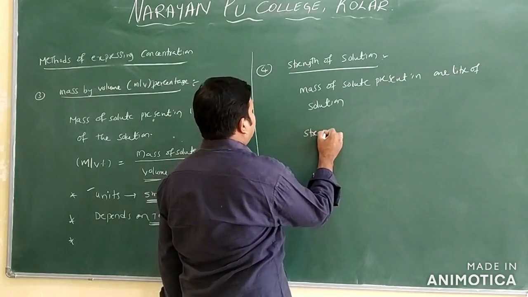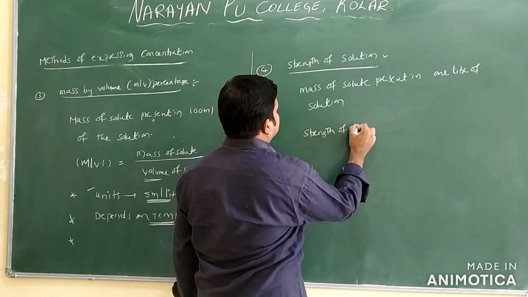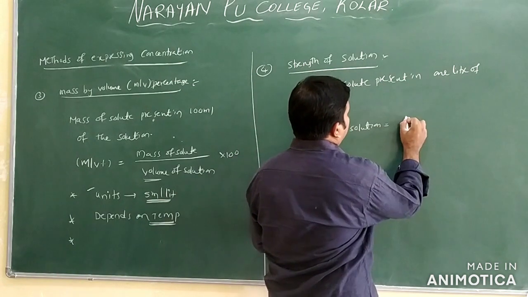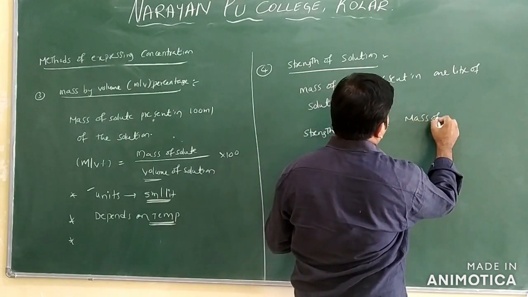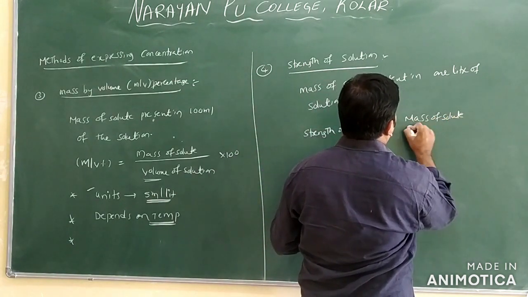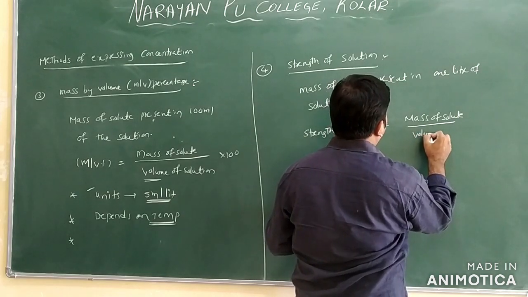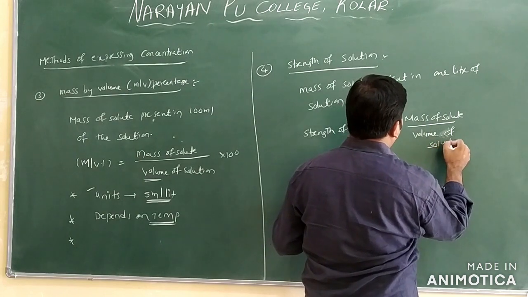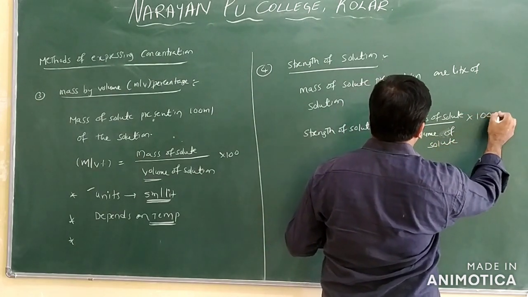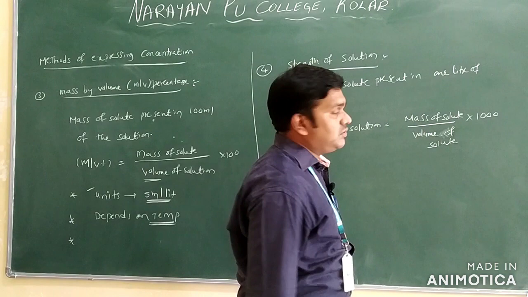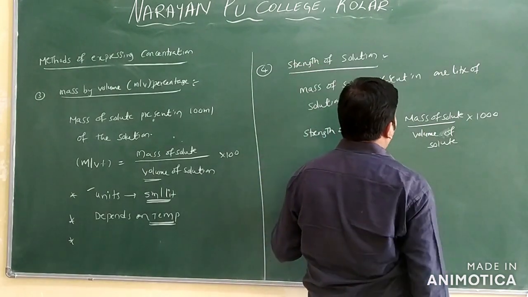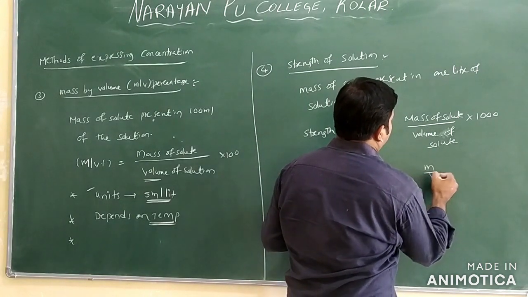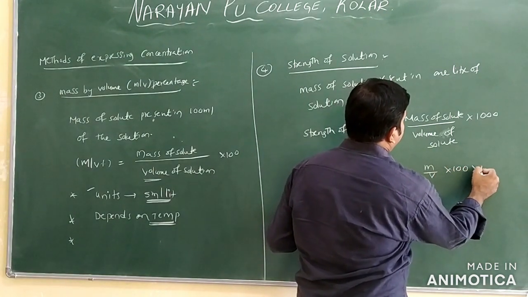So strength of solution is equal to mass of solute by volume of solution into 1 liter, which is 1000 ml. Clear? So mass of solute by volume of solution, can I write this as M by V? M by V into 100 into 10 only.